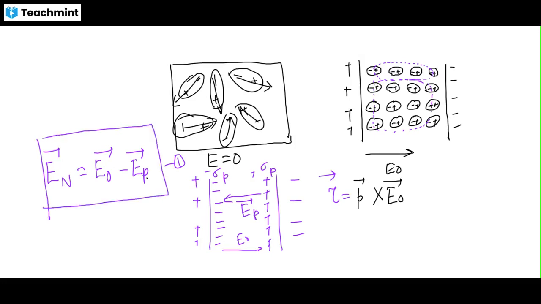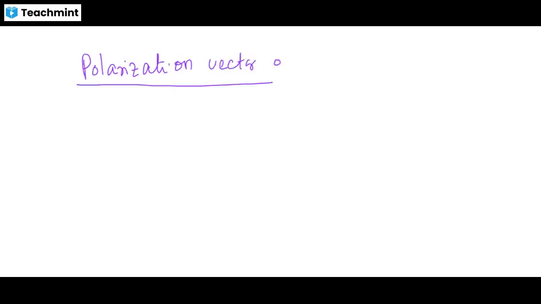Okay. So in the next page, we will learn what the polarization vector is. That means the property of polarization, how much it is feasible. It is denoted by capital P vector, and it is the net dipole moment per volume.